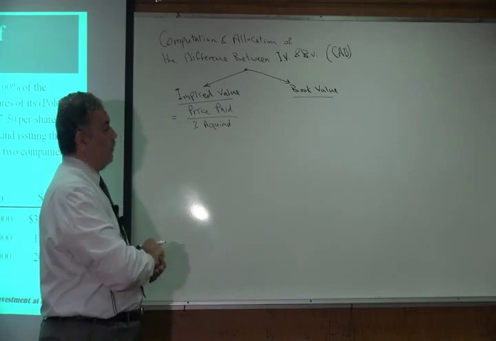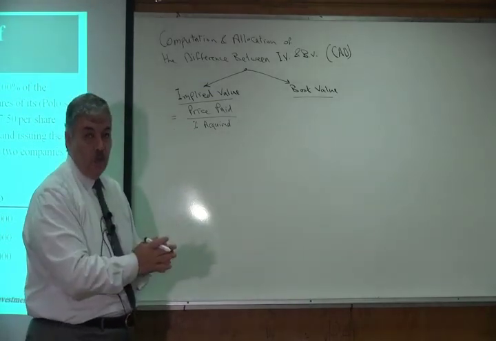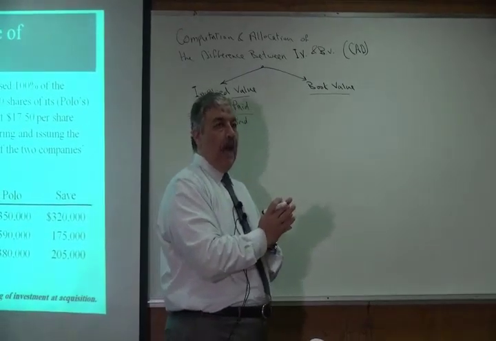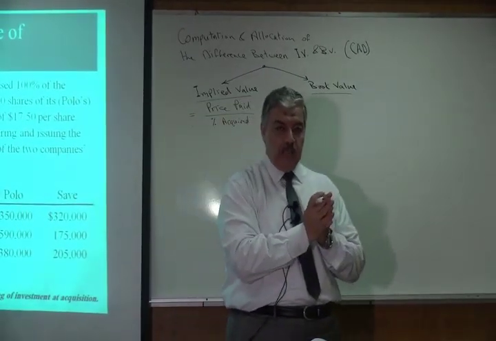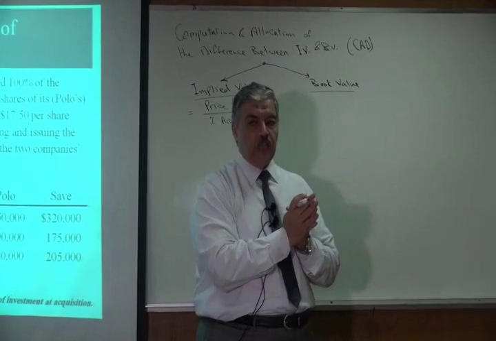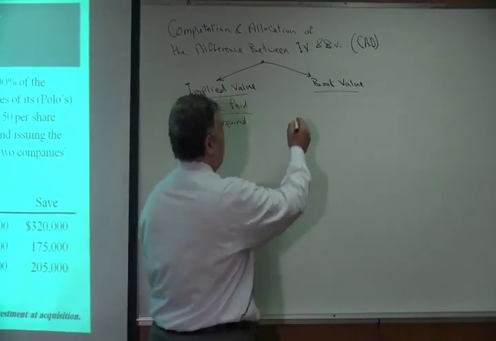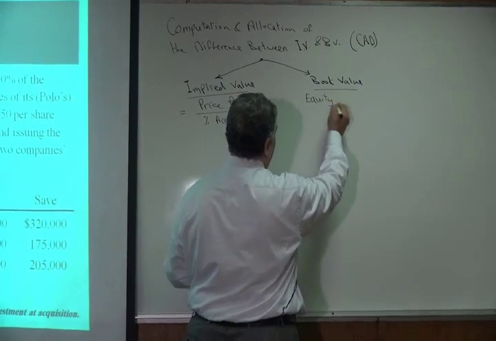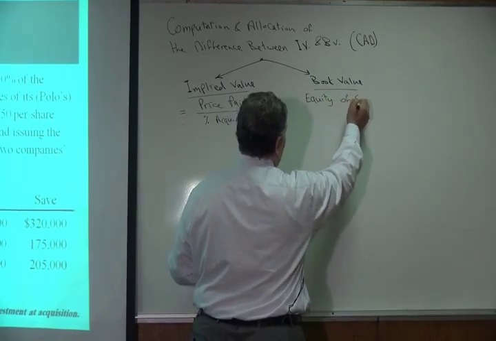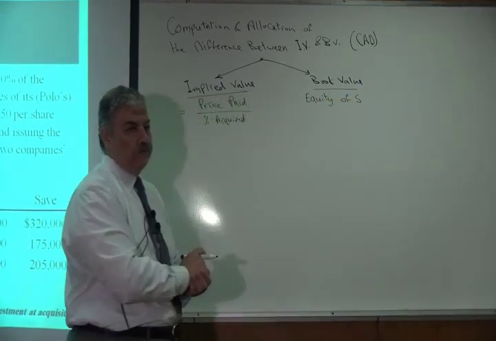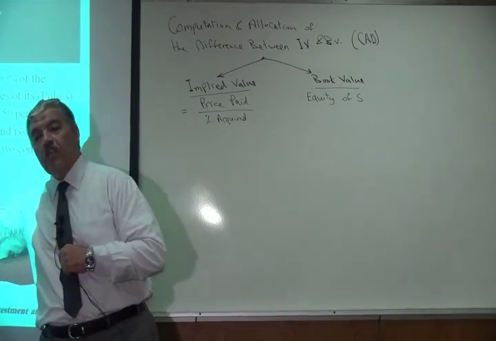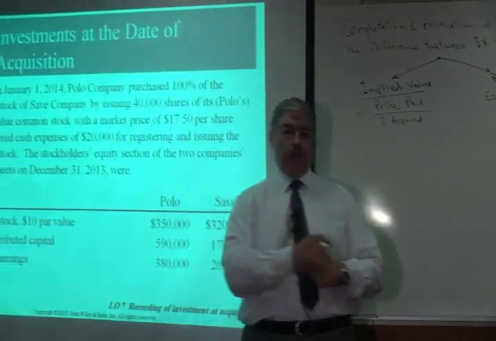And the book value of the companies that we are going to acquire is usually measured by the stockholders' equity on the date of acquisition. So the equity of the subsidiary on the date of acquisition. Equity includes the common stock, other contributed capital, and retained earnings.